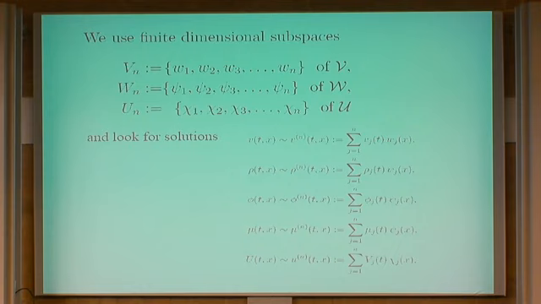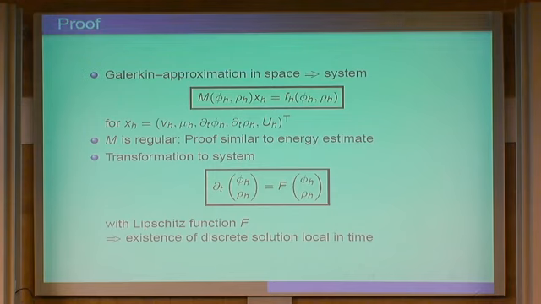So we can now use a discrete version of the system: we expand all the unknowns in some basis and truncate to some level n. This is a Galerkin approximation. We write the velocity, the density, the phase field, the chemical potential, and the potential as a superposition of eigenfunctions of different spaces, and write a discrete problem.